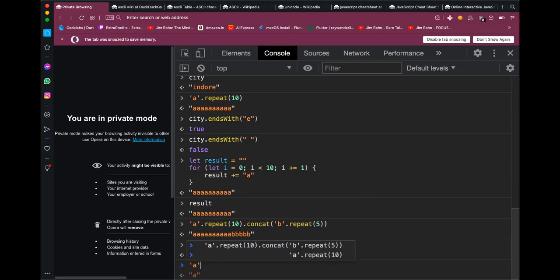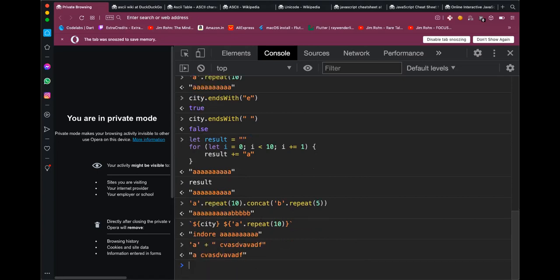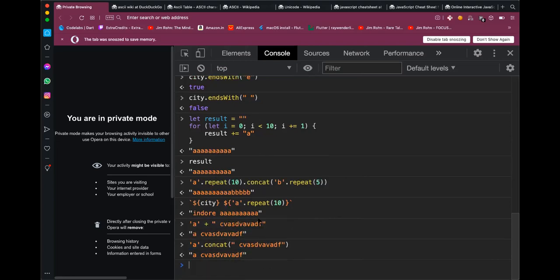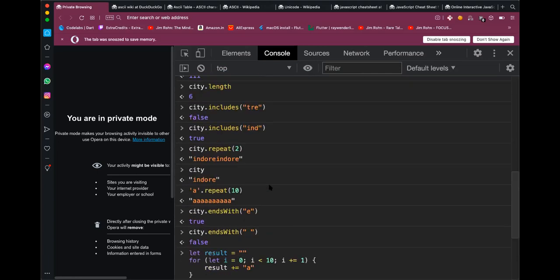I can use all kinds of concat and plus business. Like I can do a plus something like this. This is also valid string concatenation. I can do a dot concat and this entire thing. This is also valid string concatenation, and using string literal notation is also valid. So use whatever you choose. Okay,